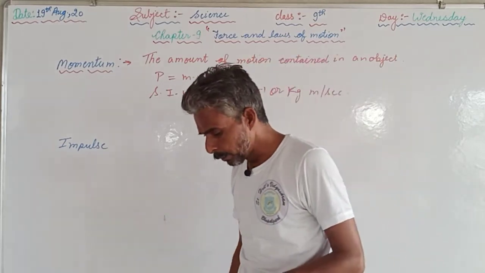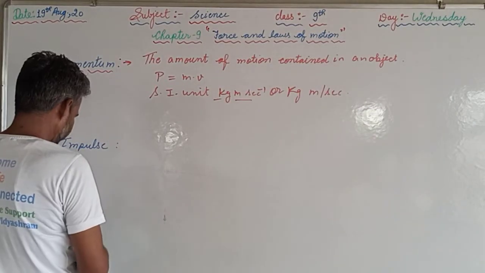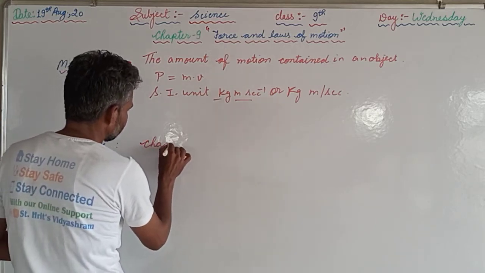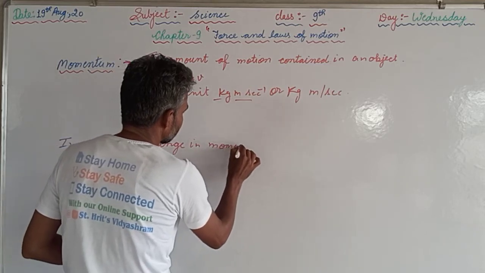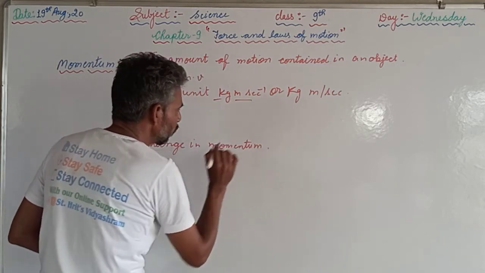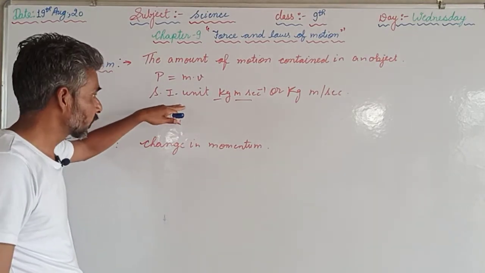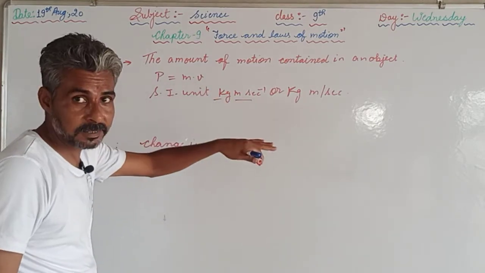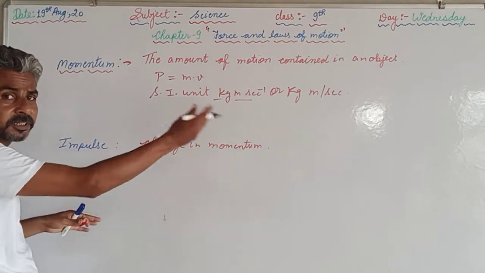Now, the impulse. Impulse is change in momentum. Now, one more SI unit is there. I will tell you later on what can be the SI unit of momentum. One is kilogram meter per second, and the second one I will tell you after some time. So, impulse is change in momentum.